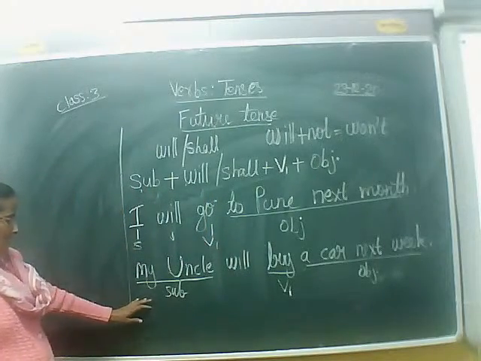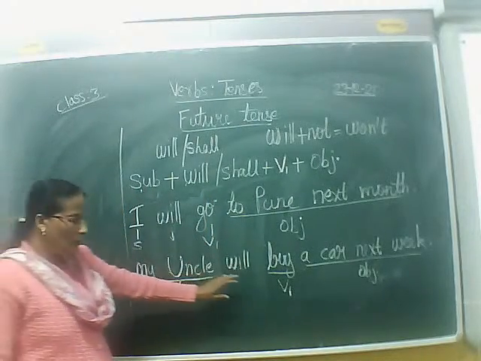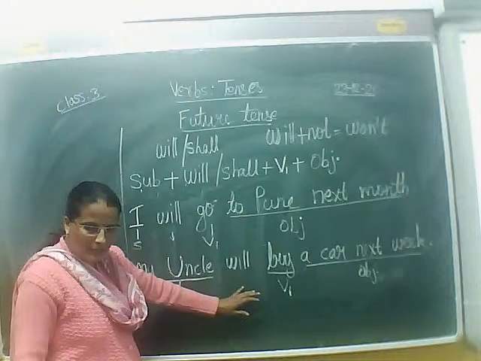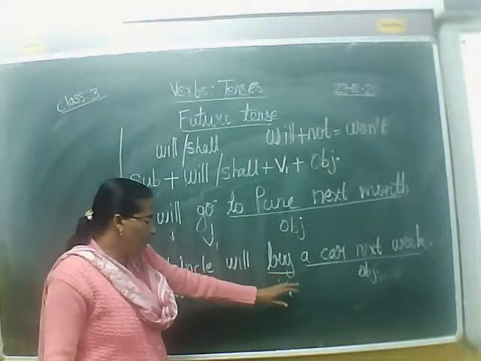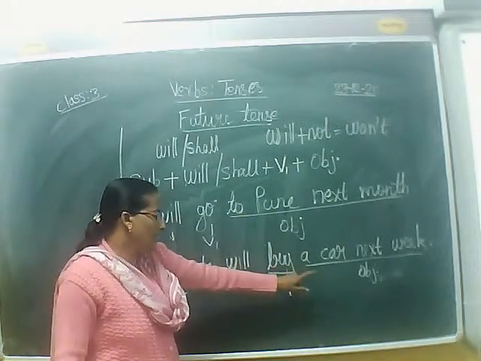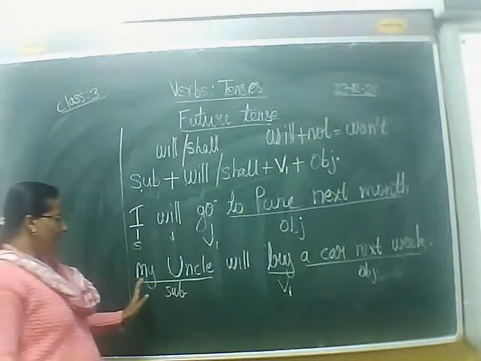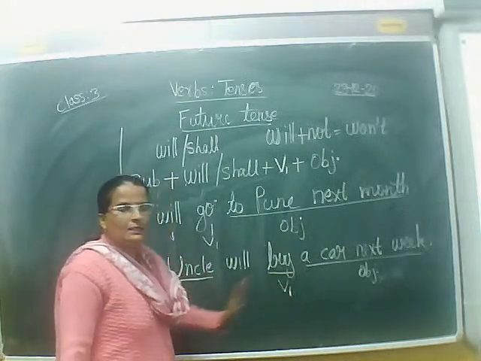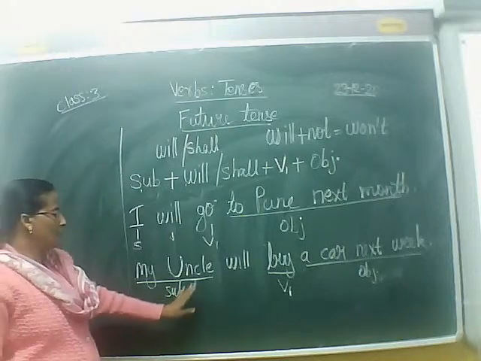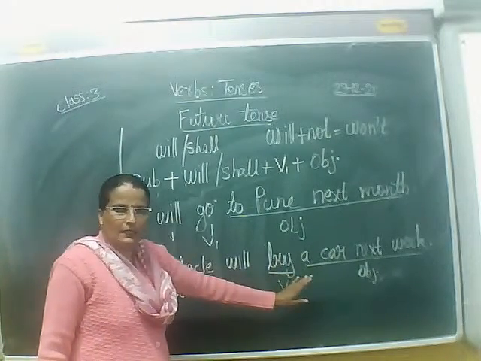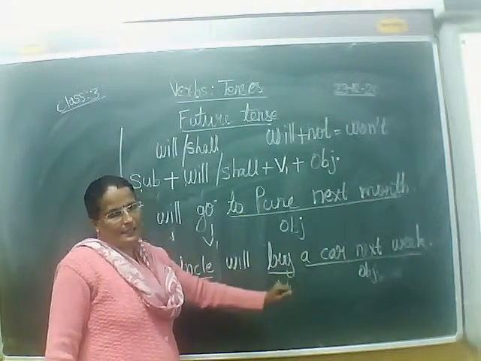My uncle is the subject, will is the auxiliary verb or helping verb, buy is the V1, and a car next week is the object. And this is a positive sentence. Why? Because we are not using no or not in this particular sentence.